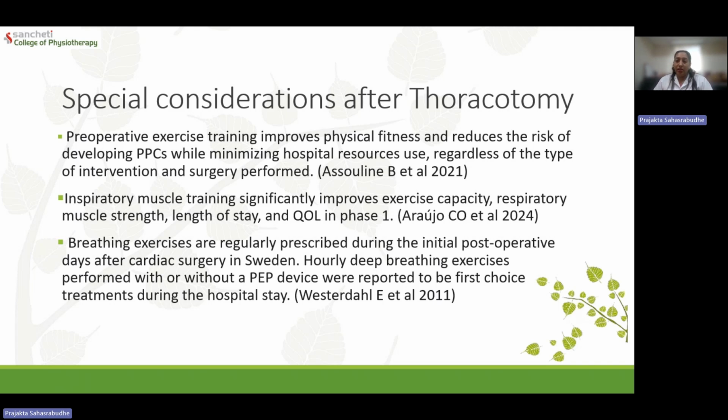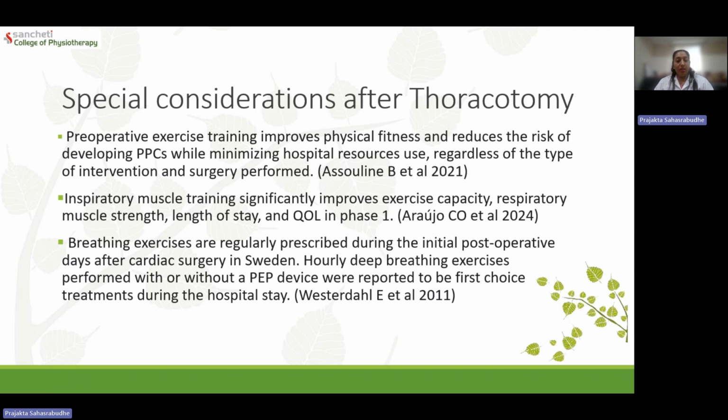There is some variability in the protocols over here. There are certain centers who use PEP devices prophylactically, but the ultimate aim is that atelectasis should be prevented. Post-pulmonary complications should be prevented. The patient should not have retained secretions because that is going to increase the symptom burden for the patient.